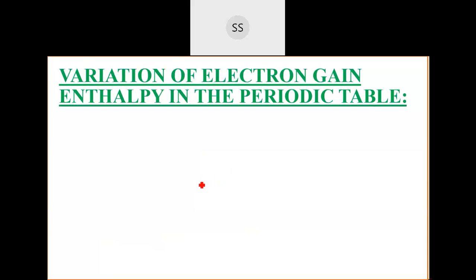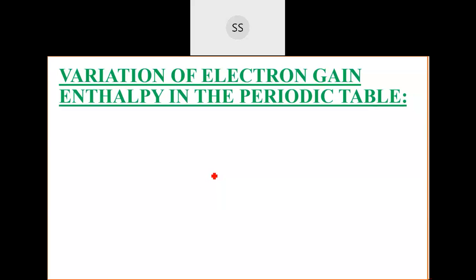Who wants that electron to attain stability? No, only in that case it will be negative. Otherwise, you will always find them, it will be positive. For metals, if you want to give the electron, you think they will take electron easily. For them, losing the electron is easier, no, to attain stable configuration.